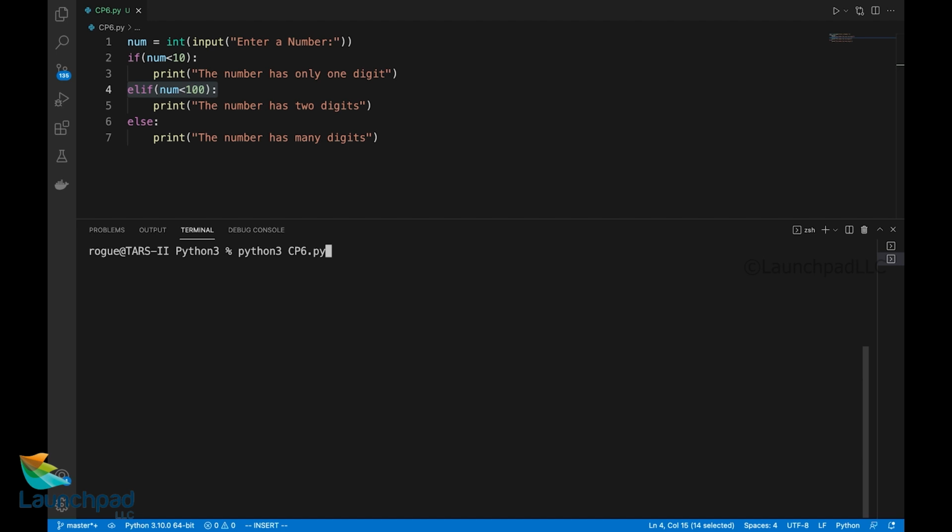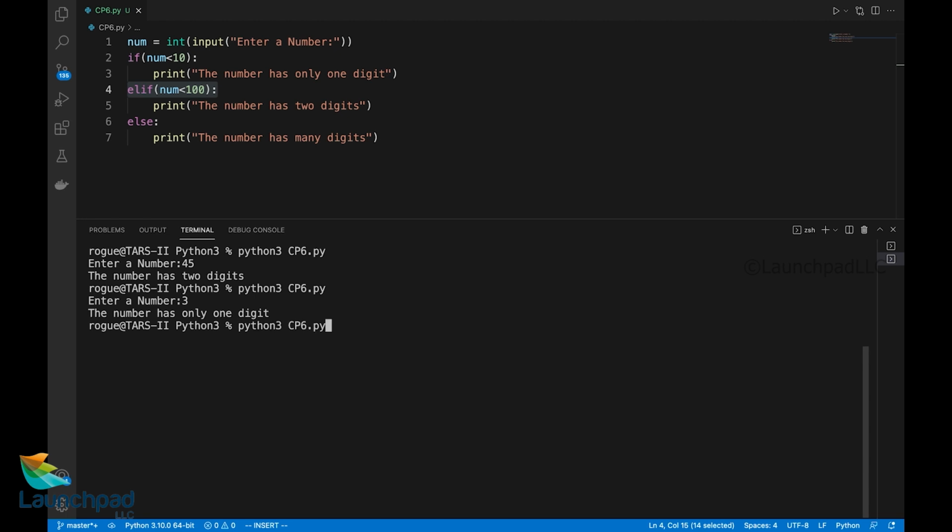Let's run the file. So I give a number as 45, the number has 2 digits. Now give a number as 3, the number has only 1 digit. If I enter a number as 100, the number has many digits. Now this is how the program gets executed in order with the help of if, else if and else statements. Now this program has a pretty minor bug: if I provide a negative number, it says the number has only 1 digit, but it has many digits.